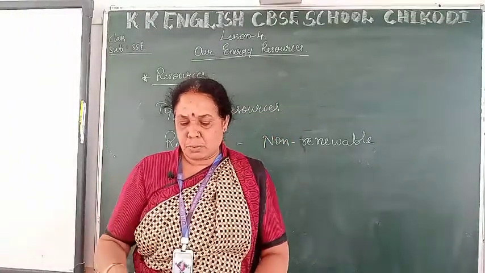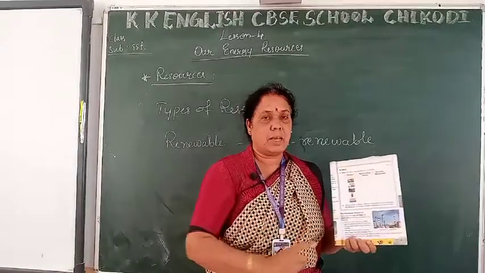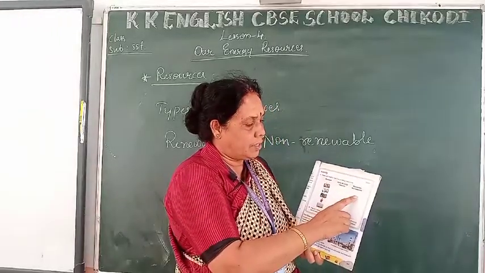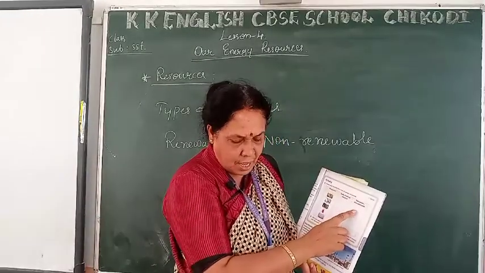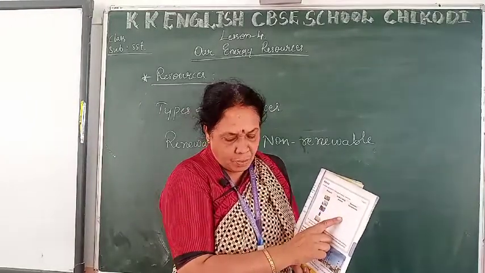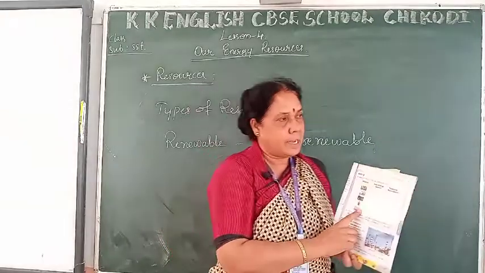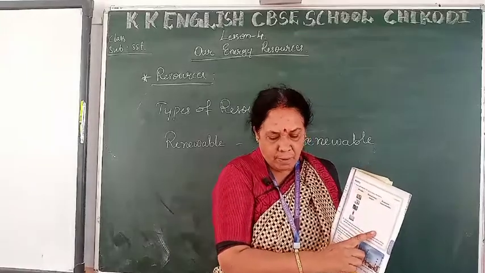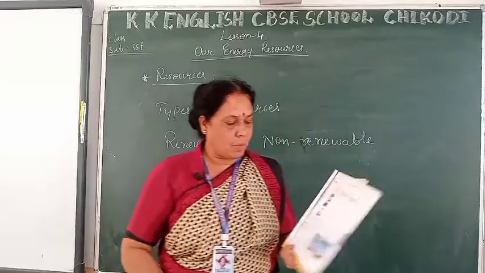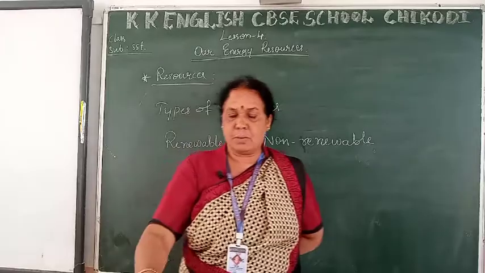Okay, dear students, you have to find out all these things and write them down to complete this activity. First one is cow dung cakes, and this is a renewable resource. Petrol and diesel are non-renewable resources, and solar energy is a renewable resource. LPG gas is a non-renewable resource, and wind energy is a renewable resource. Okay, you have to complete this activity. So this is all about renewable resources.